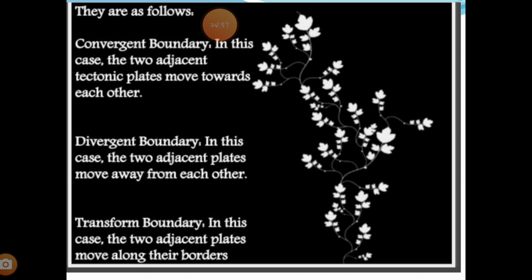Okay, the next one is about the transform boundary. Now transform boundary, in this case the two adjacent plates moving along their borders. Plates move horizontally past each other. They may collide and crumble, or one may slide under the other.